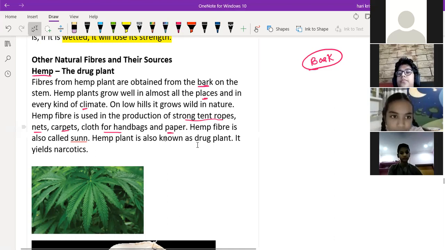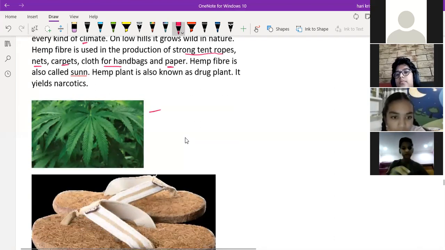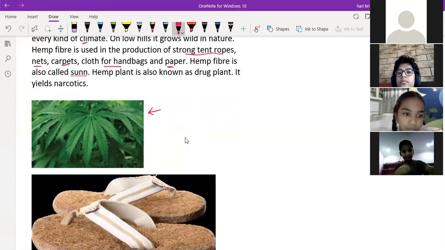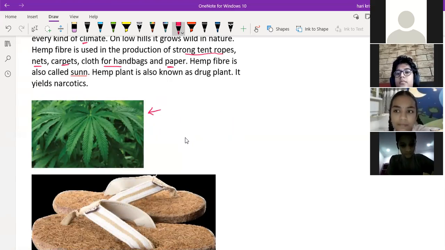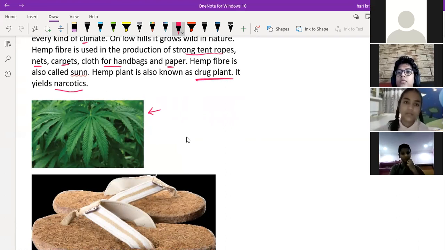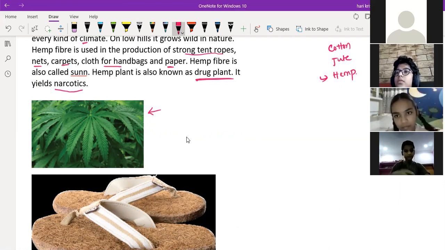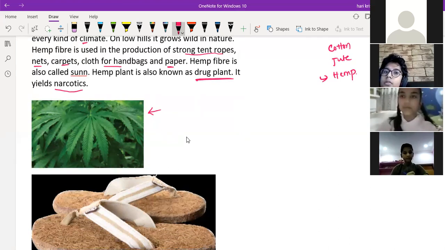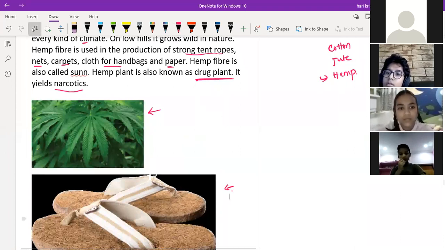So you can see the hemp leaves right here in the bottom. So it is a hemp plant, sir, and these are the leaves of the hemp plant. It is also used in narcotics, in some drugs. That's why it is also called a drug plant. So hemp is also a natural fiber along with cotton and jute. Hemp is the third one, which is used in the preparation of cloth for handbags, ropes, carpets, and sandals like slippers. Okay, sir.